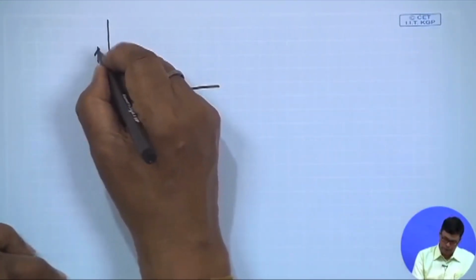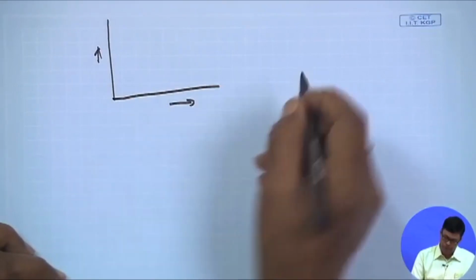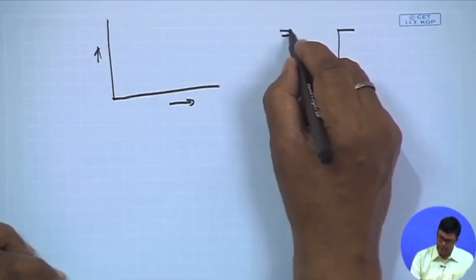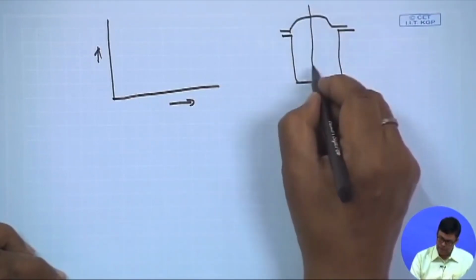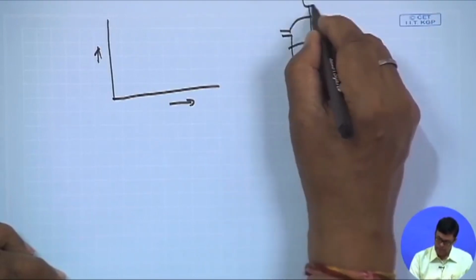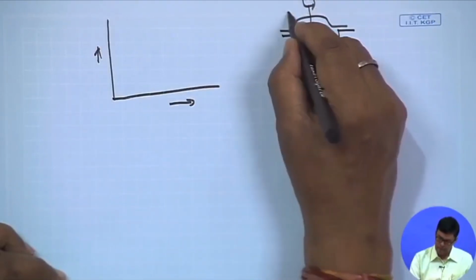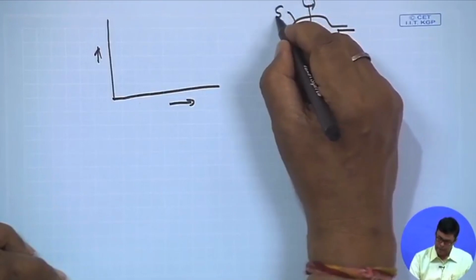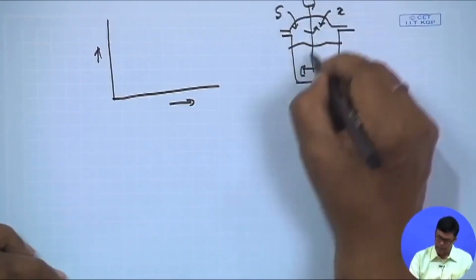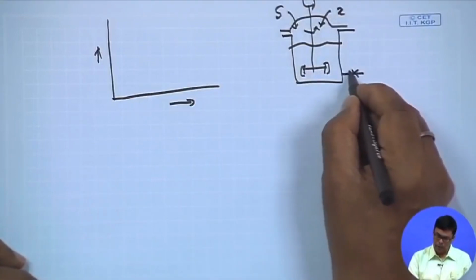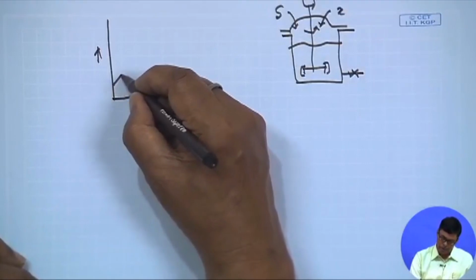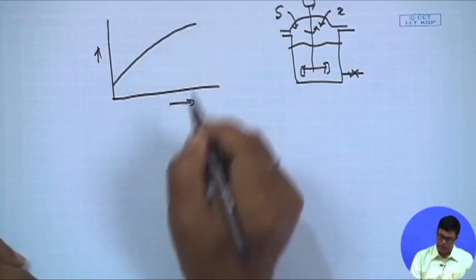Now let me explain how you can define the growth associated product and non-growth associated product. Let us consider this is a batch fermentation process. Here you take the substrate or media and then you put the cell mass, and from time to time you monitor that the cell mass concentration will increase like this with respect to time.